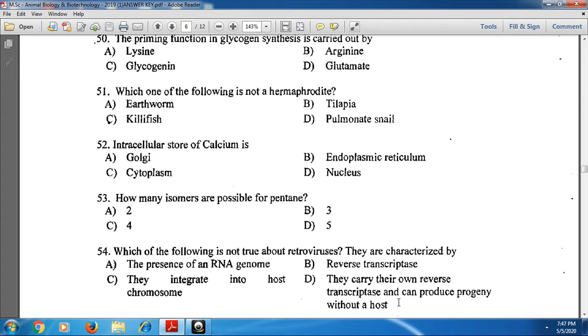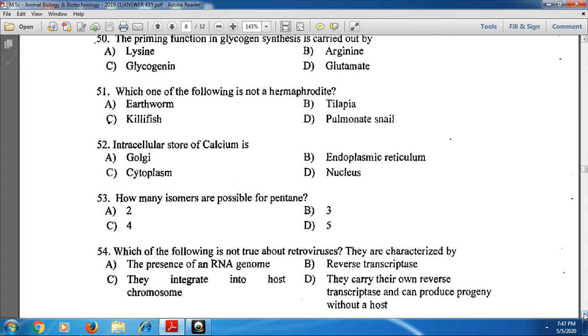But option D is not correct. Why? Because it says they do not carry their own reverse transcriptase and can produce progeny without a host. Viruses mainly require a host to reproduce and produce progeny. That means option D is the correct answer for which is not true about retroviruses.